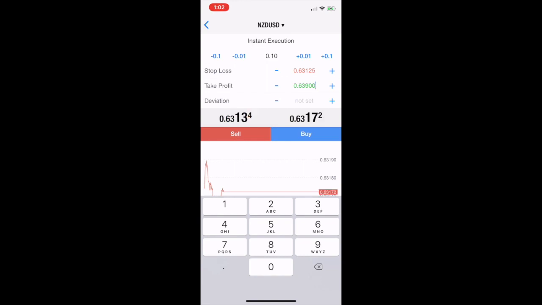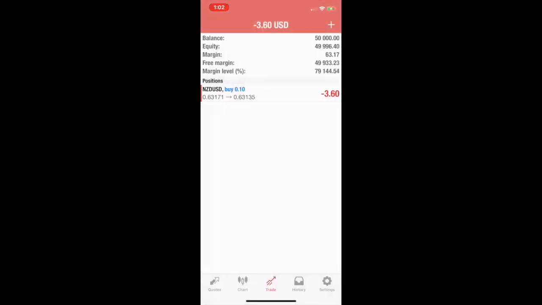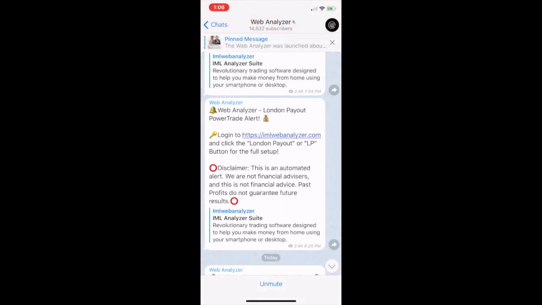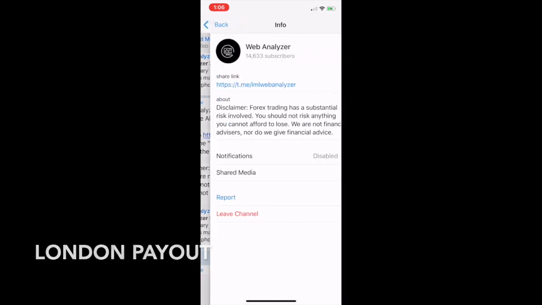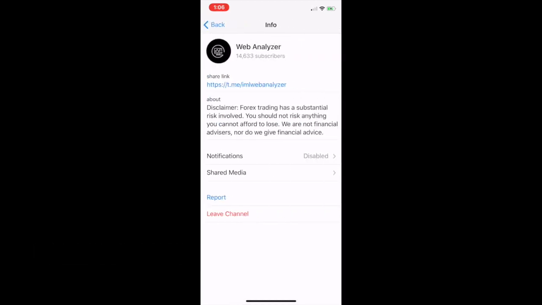So all I would do is click buy, and that would successfully put me into the trade. You're going to immediately, with the fee that the broker charges, be in red, or you could be in blue. So as we look at the London Payout with Kevin Serrano, you guys should have access to the web analyzer. There's the link right there.